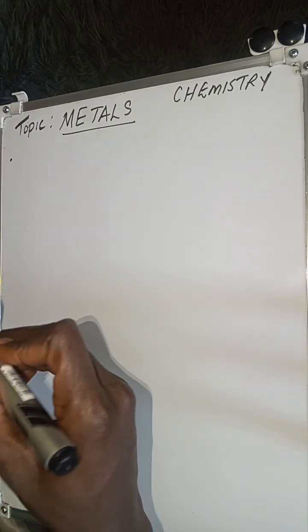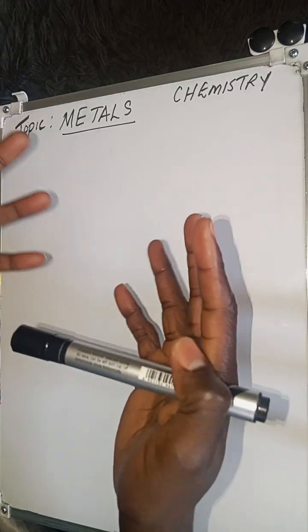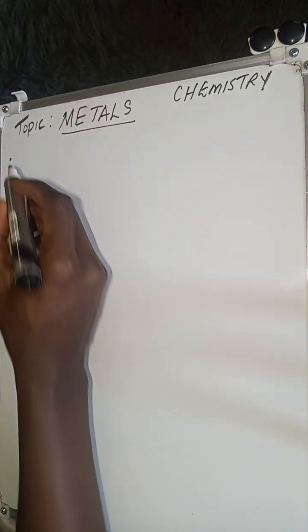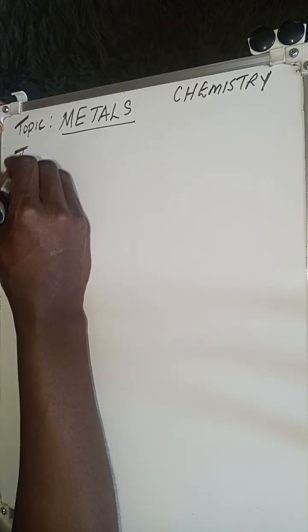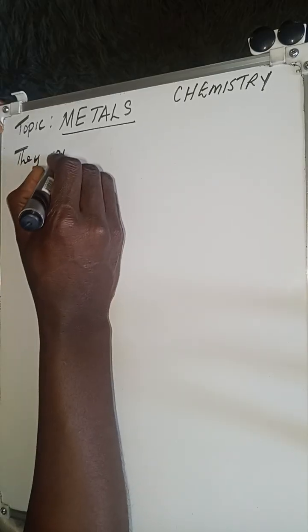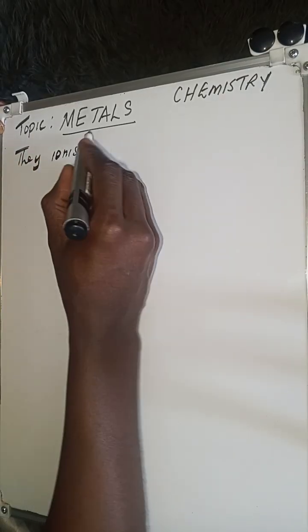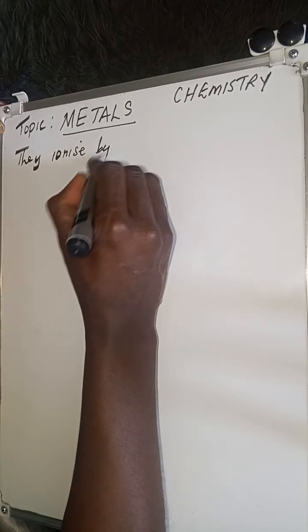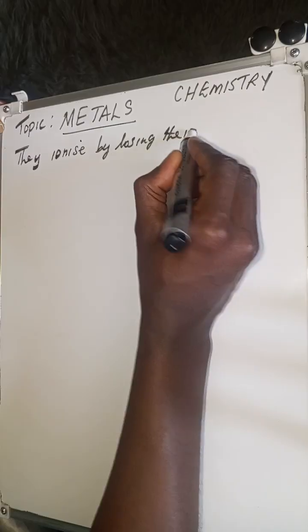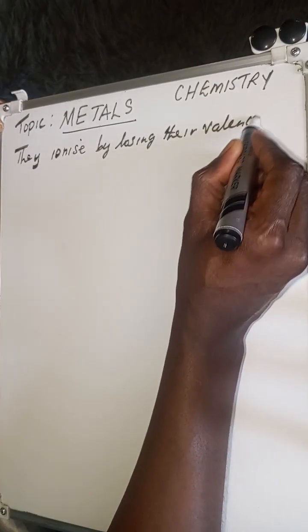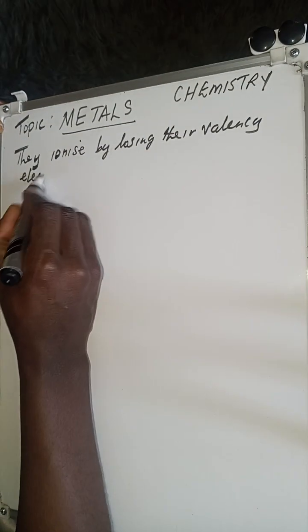So we can say that metals ionize by losing their valence electrons.